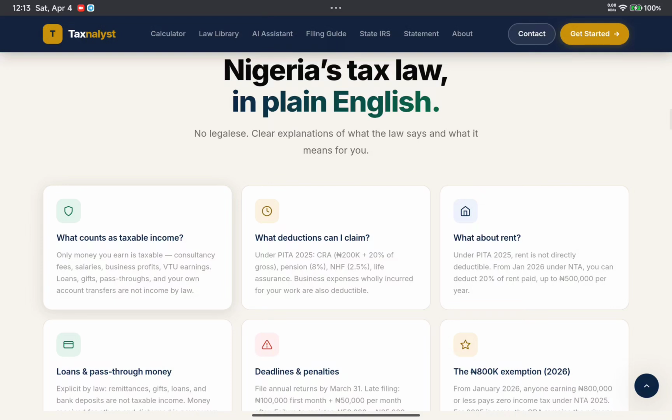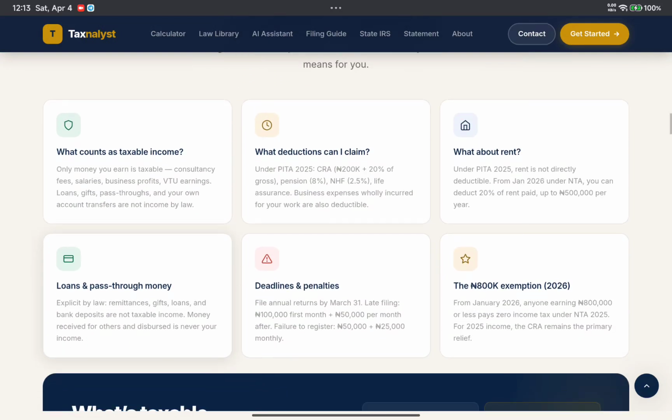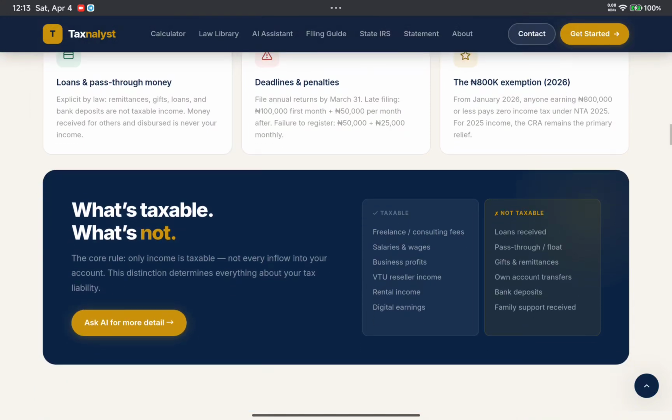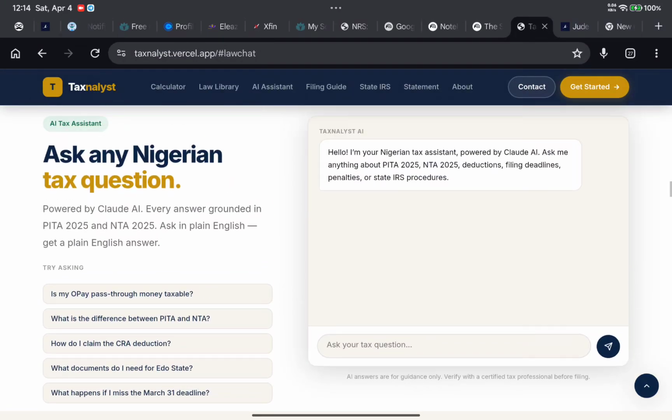It simplifies tax law for you and helps you understand some major important things, like what counts as taxable income. What's taxable includes freelance, consulting fees, salaries and wages, business profit, and so on. What's not taxable is the loan you received, gifts, remittance, and the likes of all those things. You will see them. Just go through the platform.